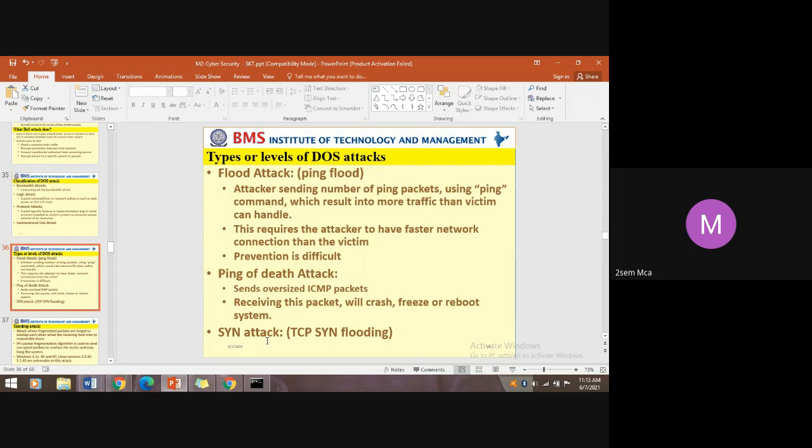Then ping of death attack sends oversized ICMP packets. What does ICMP stand for? Internet Control Message Protocol.